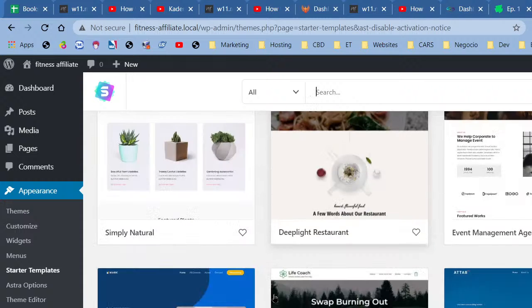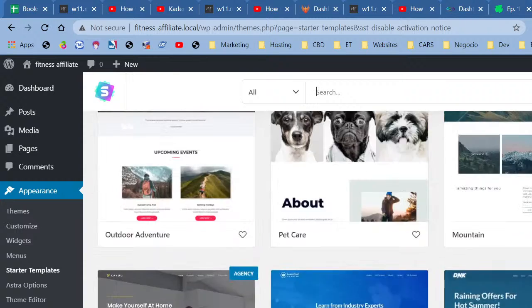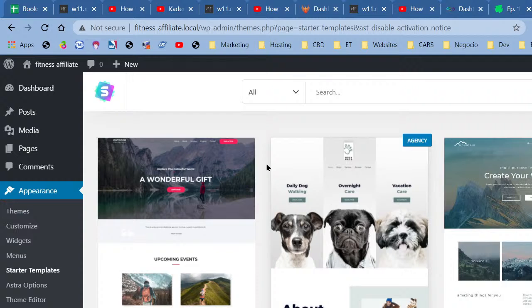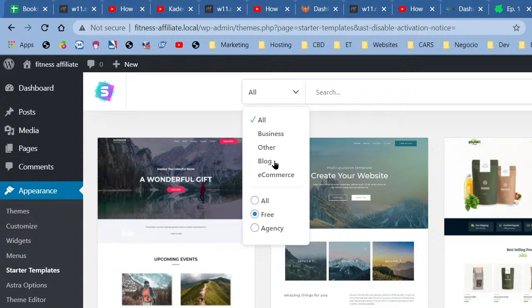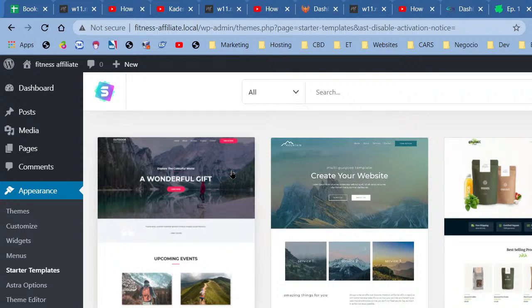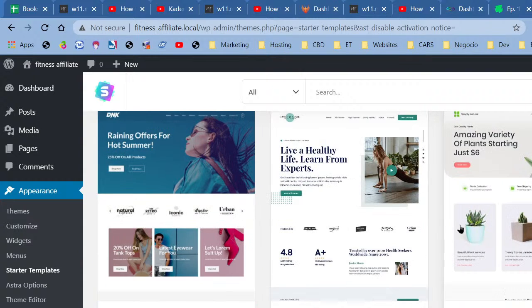So what we're going to be doing is we're just going to select one from the free list that we can use. So to do that, I'm just going to eliminate all the ones that are paid. All right, so go ahead and select free. We could also select a blog because this is an affiliate website and most affiliate websites work with blogs, right? But we're not going to be doing that. Actually, we could also use e-commerce because I plan to add e-commerce features to this affiliate website. So I'm just going to use all because I want to show you how to get everything done, right? I don't know which one I'm going to use because I haven't chosen one as yet.